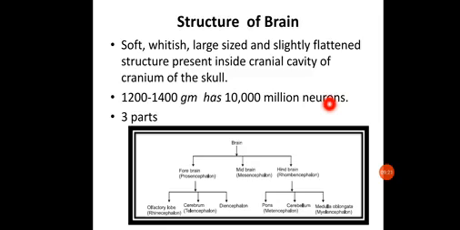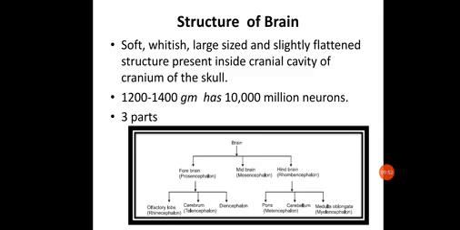It weighs around 1200 to 1400 gram in man, and it is believed to have around 10,000 millions of neurons. So this brain of around 1200 to 1400 gram, present in the cranial cavity of the cranium of the skull, is believed to have more than 10,000 millions of neurons.